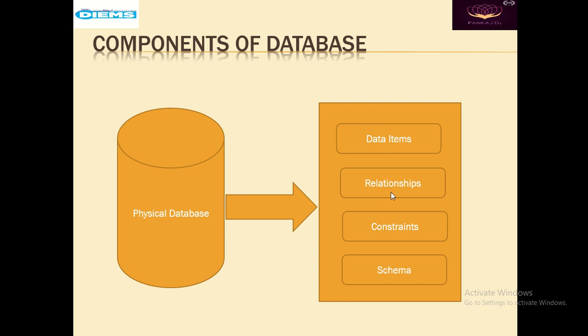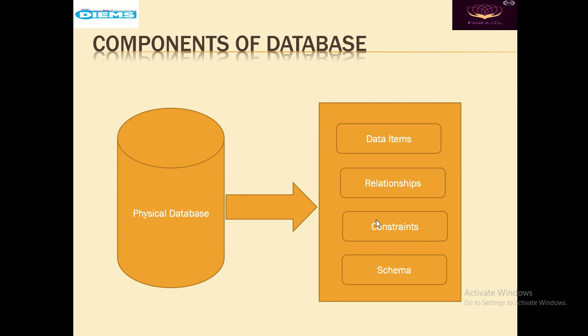Whatever data we are storing in the database, all those data items are related to each other. When we are placing the data into the database, they are placed with constraints. Constraints means conditions. So one cell value is related to another cell value with the help of some conditions.